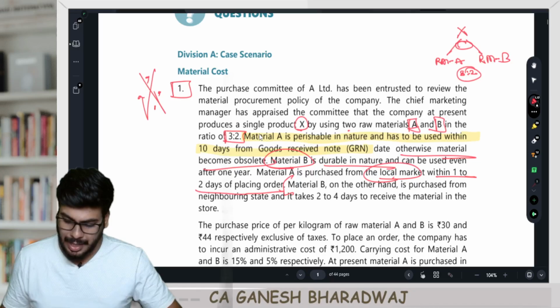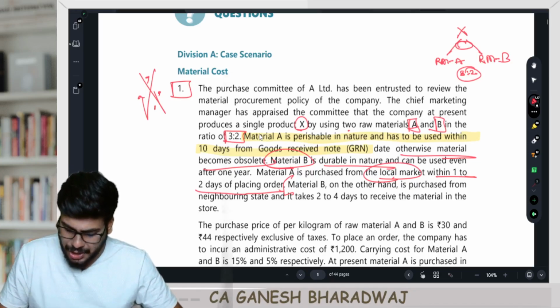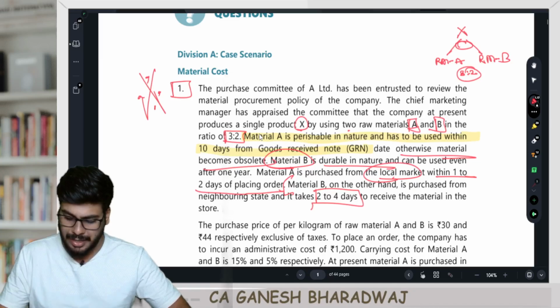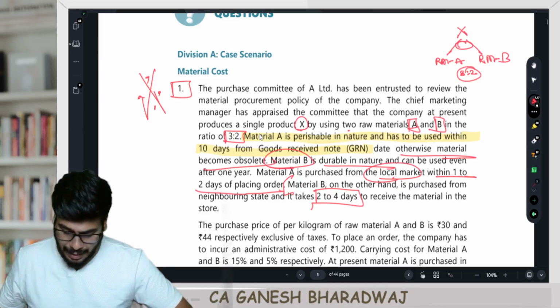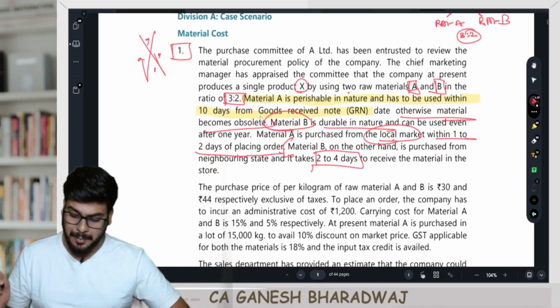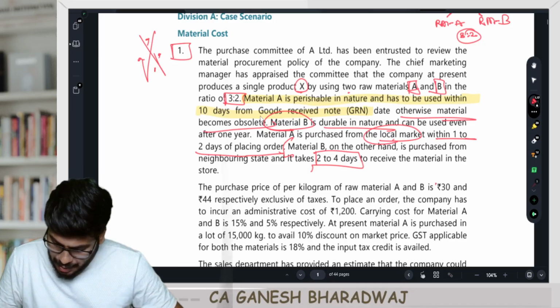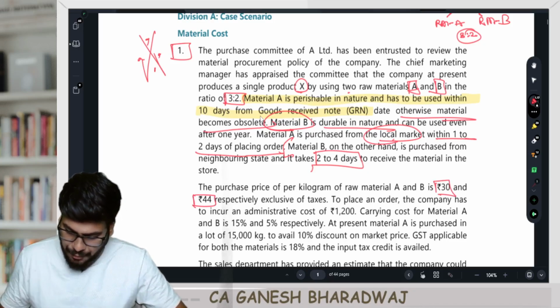Material B, on the other hand, is purchased from a neighboring state and it generally takes 2 to 4 days to receive material in the store. Clear with this? This is the ordering period, the lead time has been given. The purchase price per kilogram of raw material A and B is rupees 30 and rupees 44 respectively.